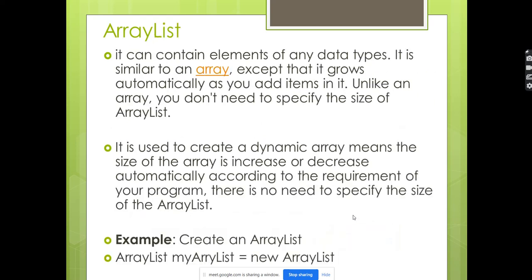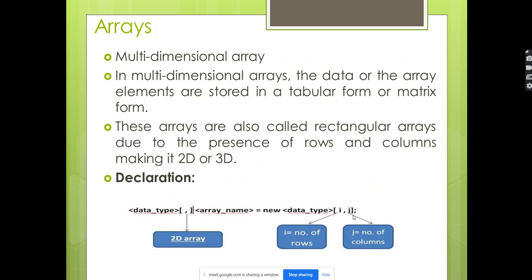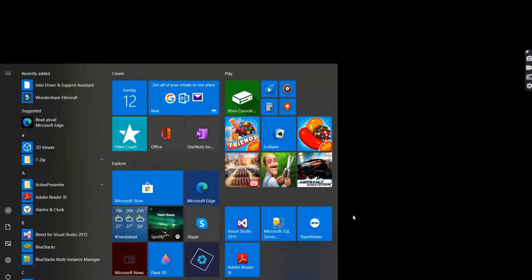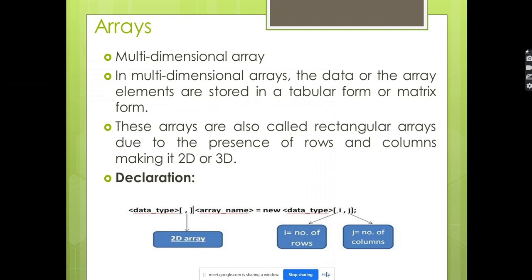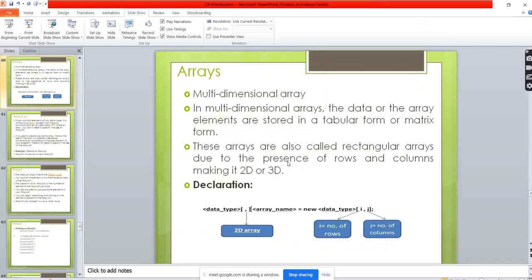First we will see some small examples about the arrays, then we will go for the array list. Today I think we can complete both array and array list with small examples. If anything deeper is needed, we can continue tomorrow. But today we try to complete some basic examples for array and array list.